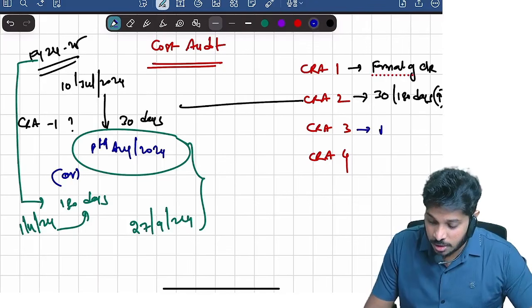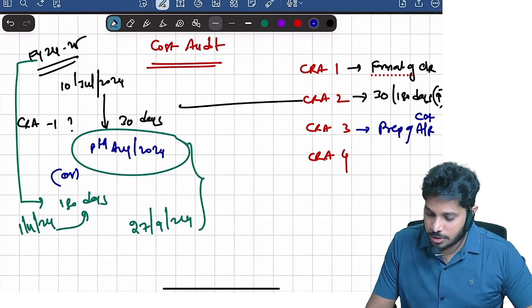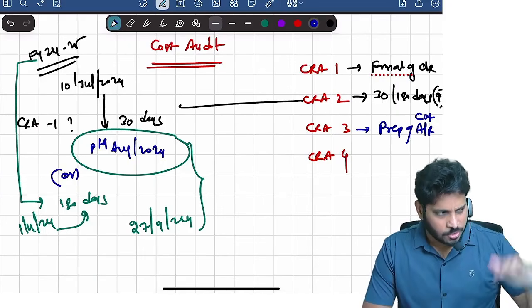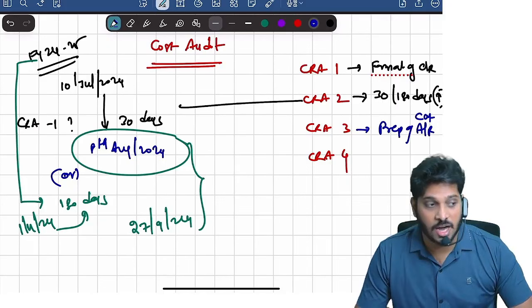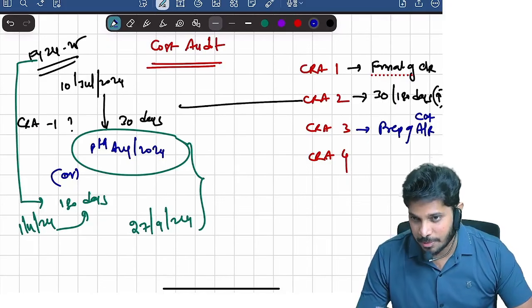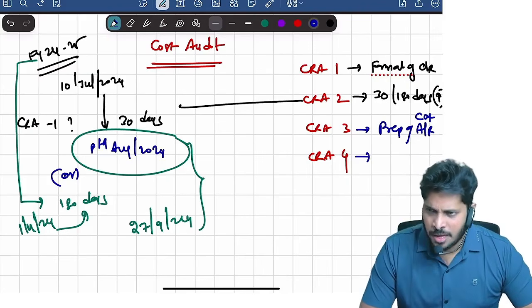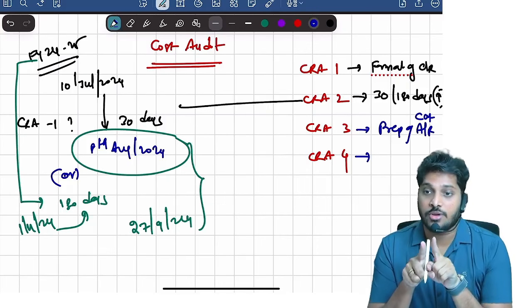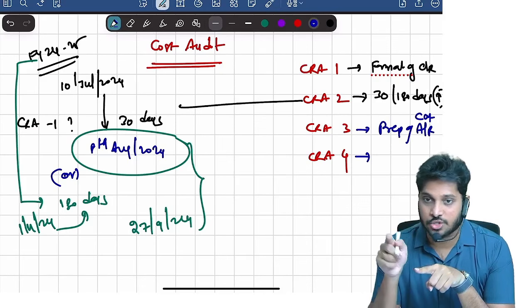Next, what is CRA3? CRA3 talks about preparation of the audit report. Which audit report? Cost audit report. What is the format in which the cost audit report has to be prepared? CRA3 format. CRA3 format is the audit report format, right? By when does the cost audit report have to be submitted? Before the auditor's appointment expires.